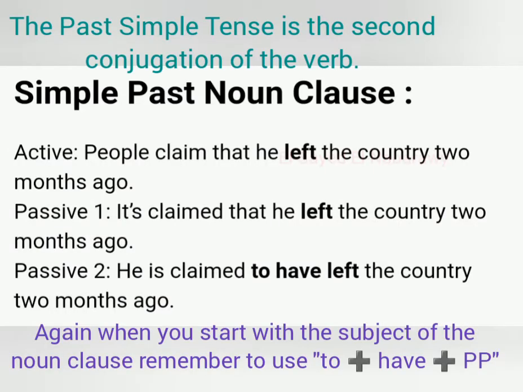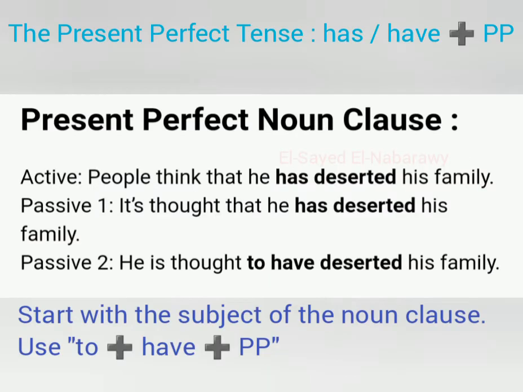Okay, simple past noun clause. The past simple tense is the second conjugation of the verb. Active: people claim that he left the country 2 months ago. Passive: it's claimed that he left the country 2 months ago. The second one: he is claimed to have left the country 2 months ago. Here we used to plus have plus past participle. Why? Because the noun clause is in the past simple tense. To have plus past participle.